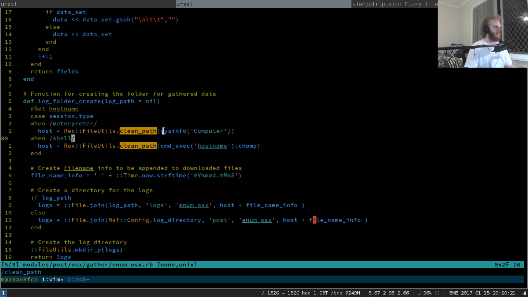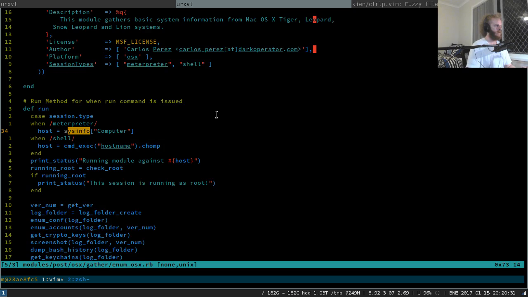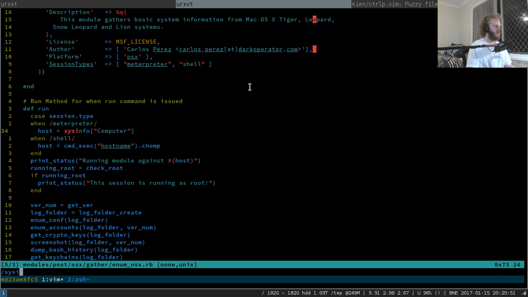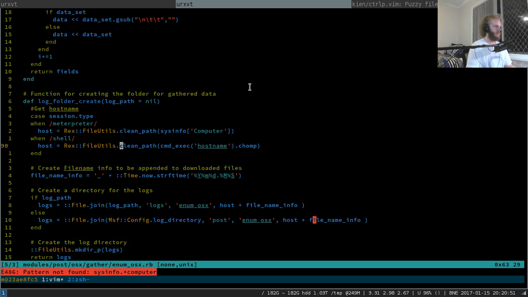Sysinfo, that's automatically a list of the details of a computer via Meterpreter, or has that actually been declared somewhere? Sysinfo, I guess, is probably a magic built-in. Okay. So sysinfo computer has been cleaned and assigned to host, but are there any other uses of sysinfo computer? Make it case insensitive.